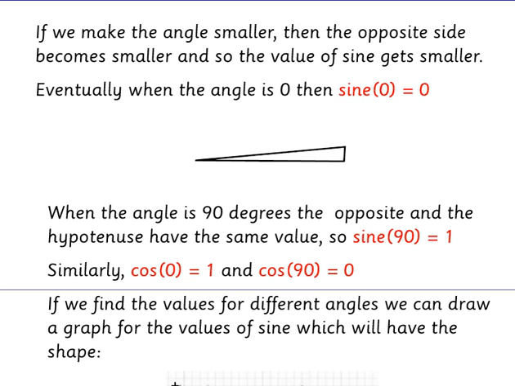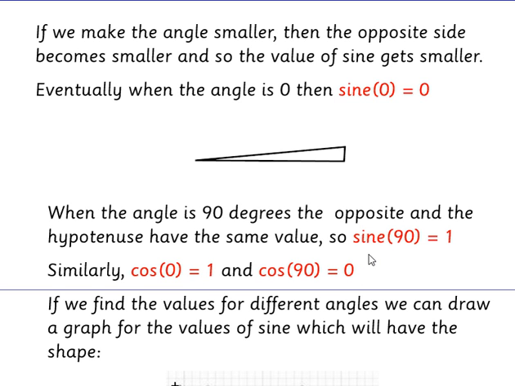If we make the angle smaller, then the opposite side becomes smaller and smaller, till eventually it becomes 0, in which case the sine is 0 over something, which is still 0. When the angle is 90 degrees, the opposite and hypotenuse are the same value, because that's moved up to here. So the sine of 90 is 1 over 1, which is 1. Similarly, cos 0 is 1, and cos 90 is 0.